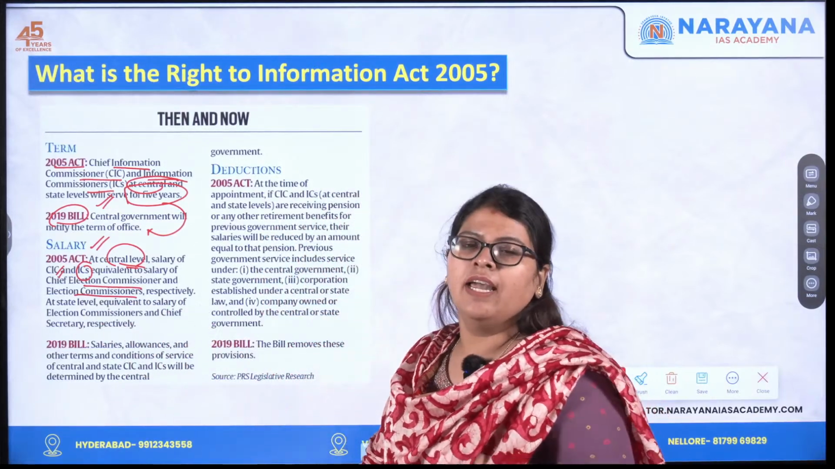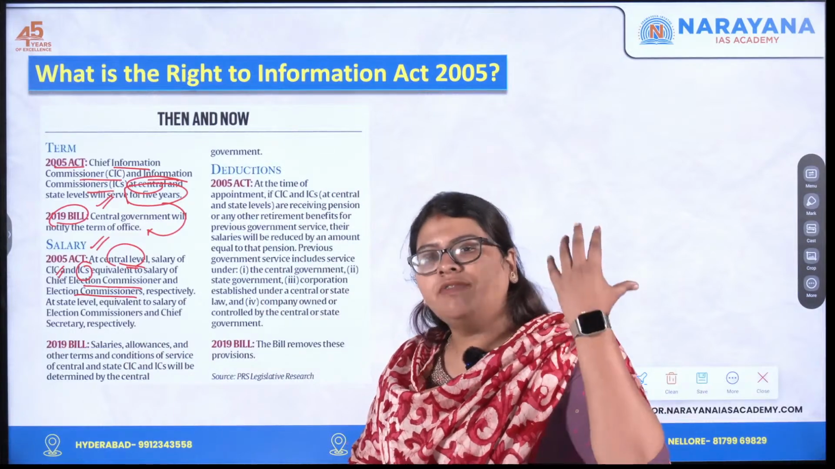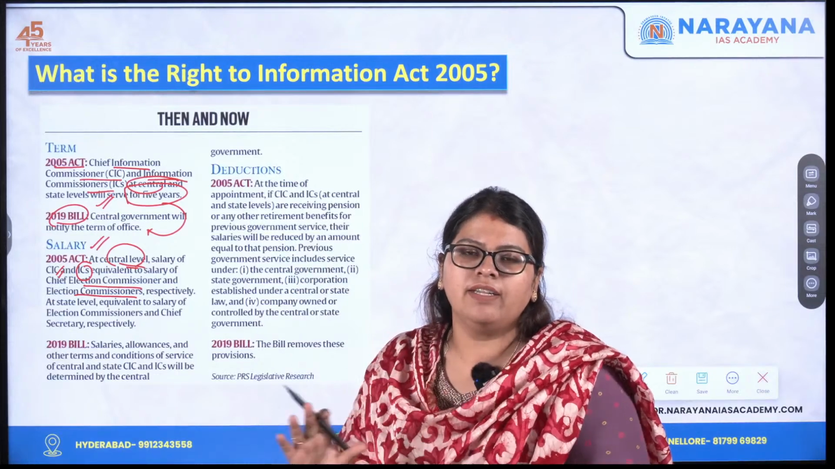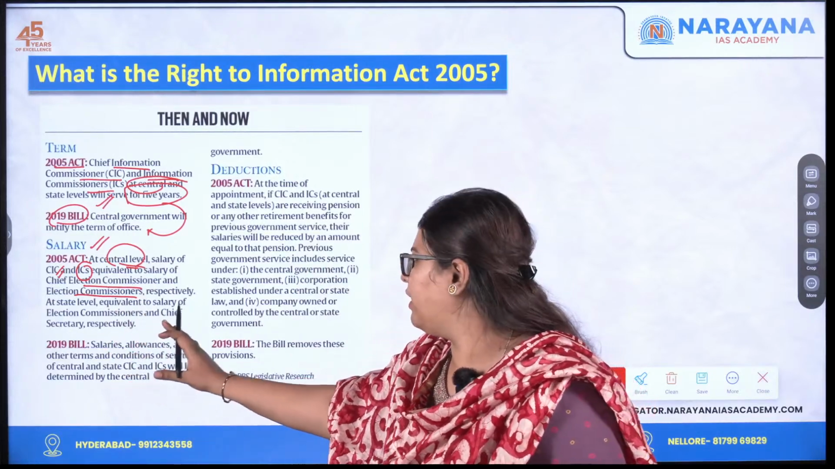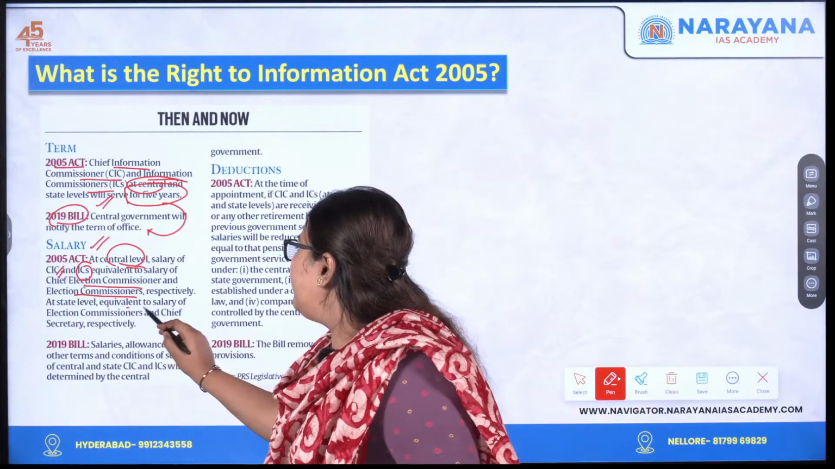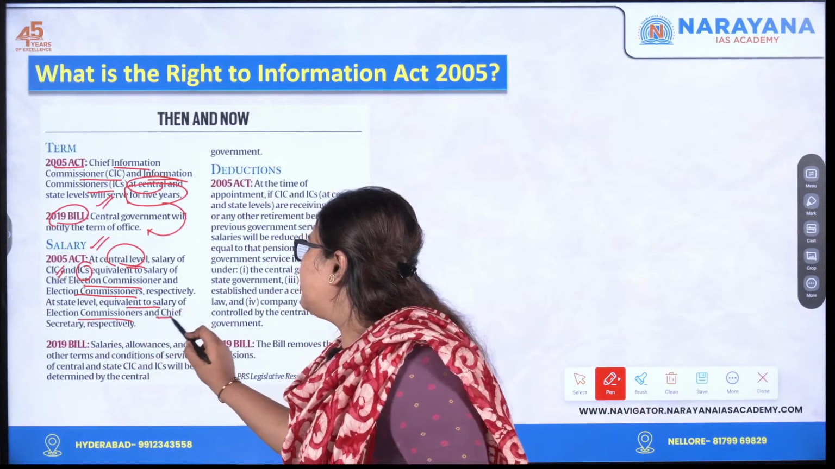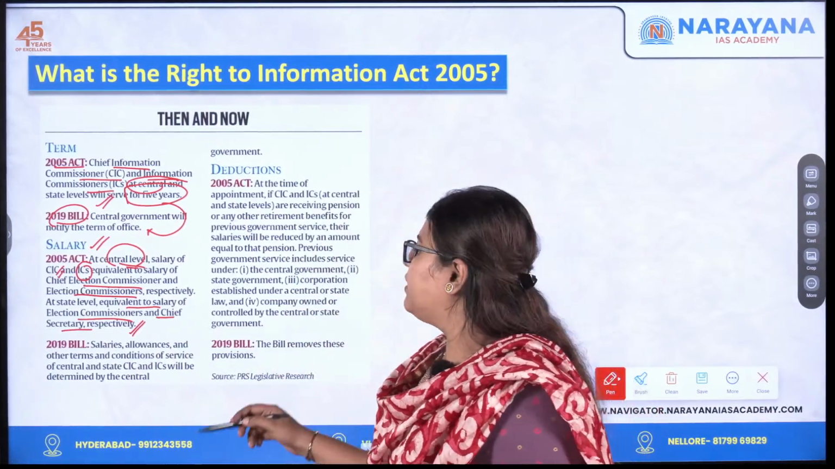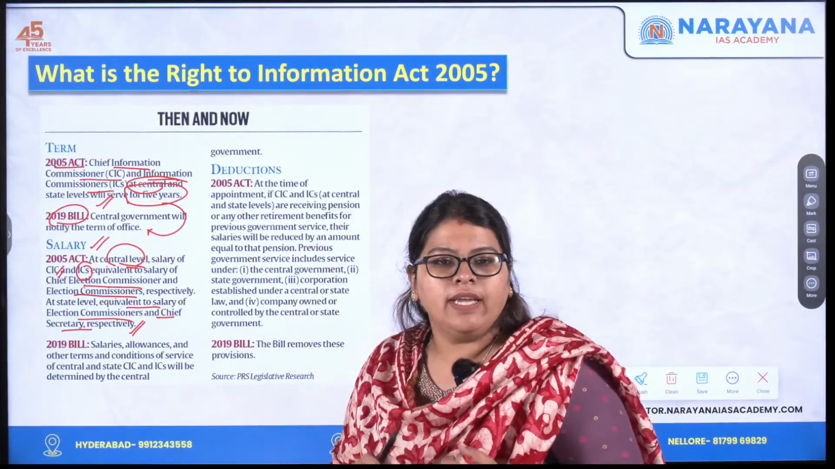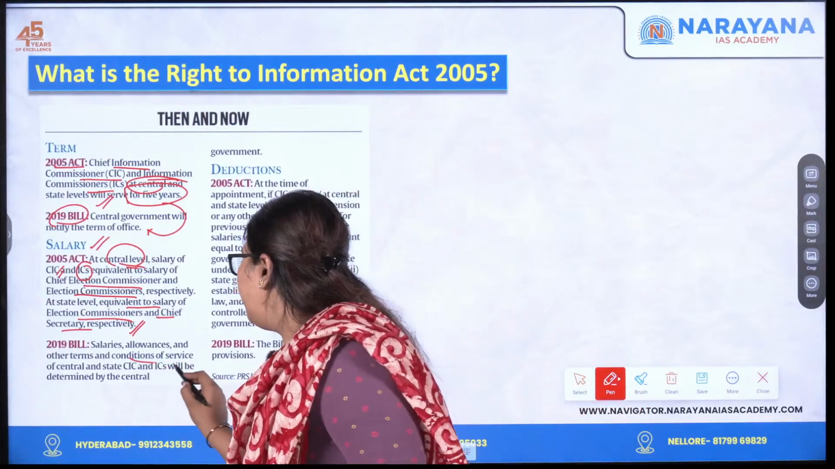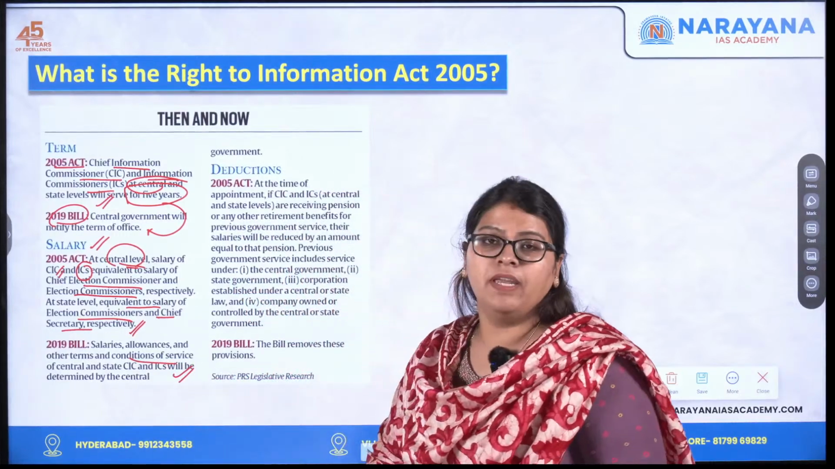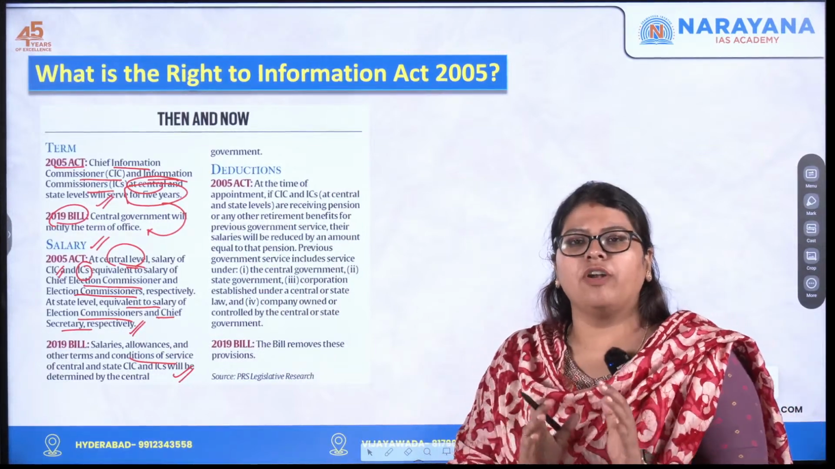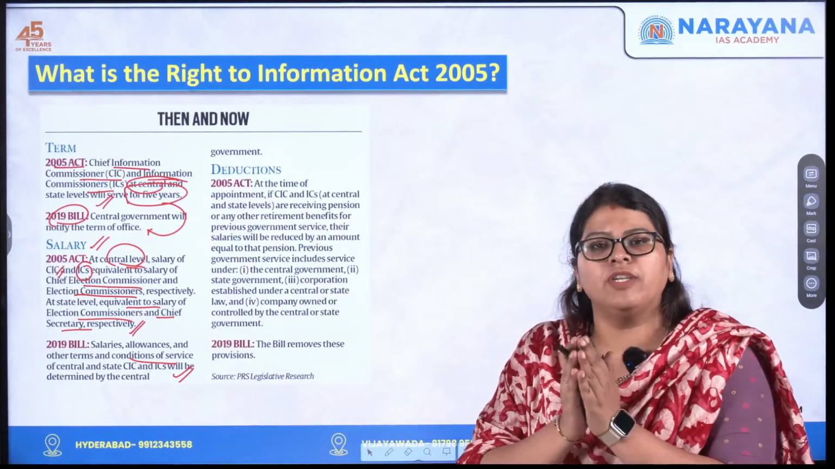That is what they say: Information Commissioners and Chief Information Commissioners will draw an equal salary, such as the Election Commissioners in India. At the state level, it will be the equivalent salary of the election commissioners and chief secretary respectively. Whereas the 2019 bill says all the salaries, allowances, as well as the other terms and conditions of service will again be determined by the central government, which again reduced the autonomy of this particular information commission.